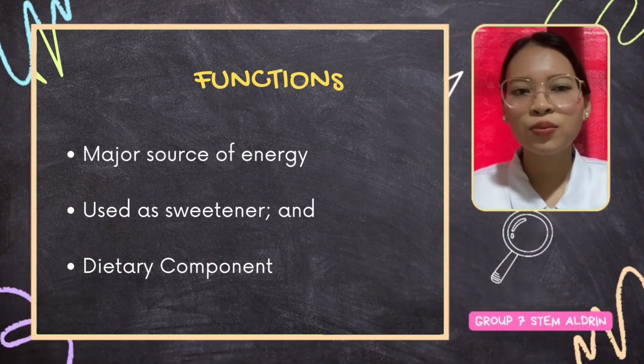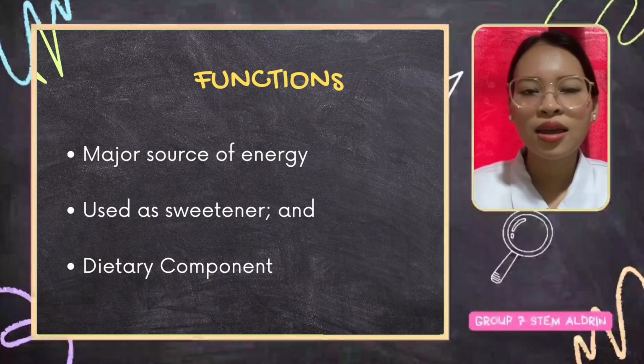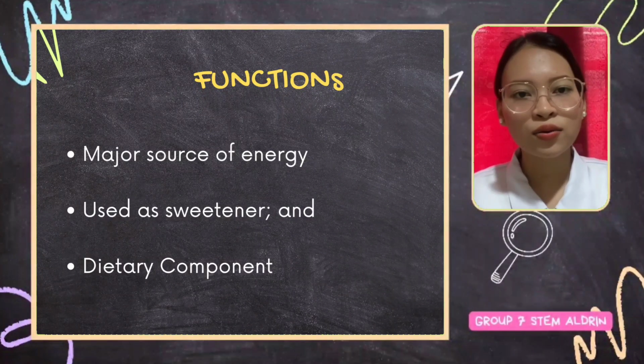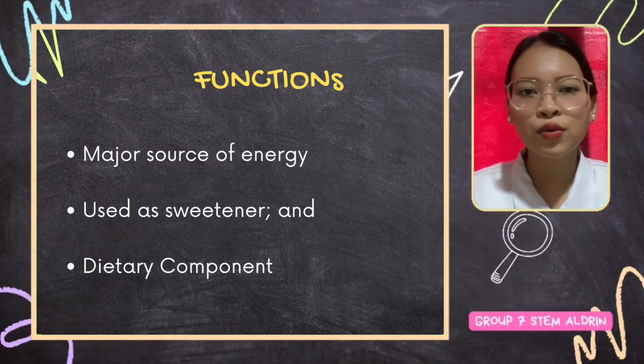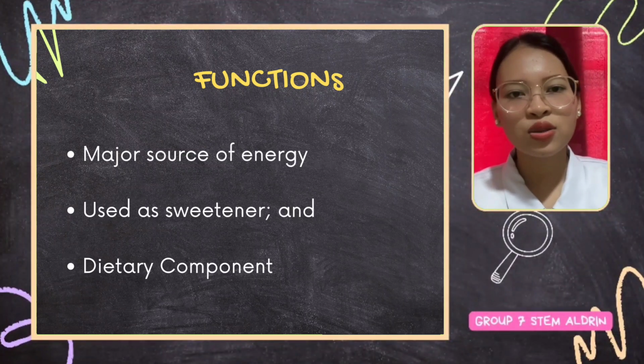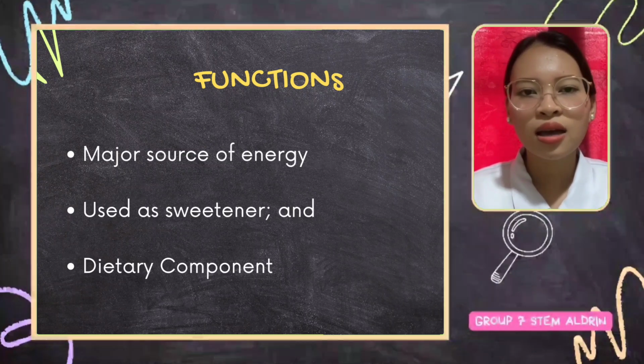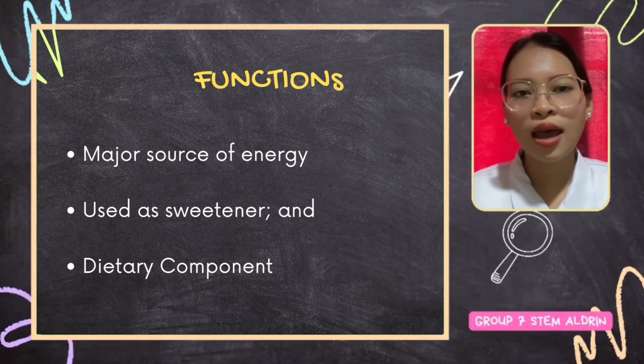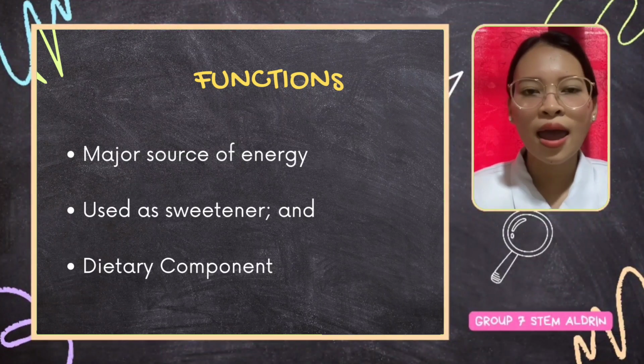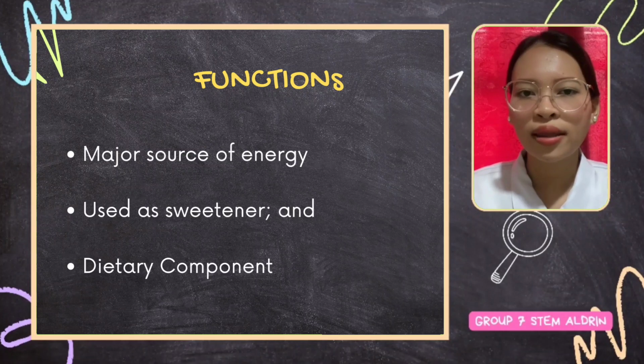Then lastly are the functions. Disaccharides serve various functions in living organisms. First, energy source. Disaccharides like sucrose and lactose are broken down into simpler sugars during digestion, providing a quick and efficient source of energy for the body. Second is sweetener. Many disaccharides such as sucrose or table sugar contribute sweetness to foods and beverages, enhancing flavor and palatability. Third and lastly is dietary component.